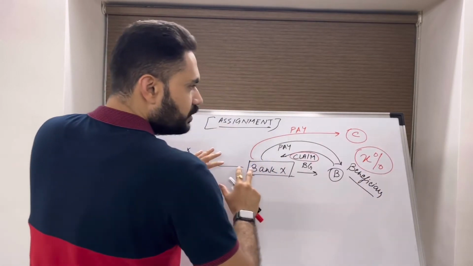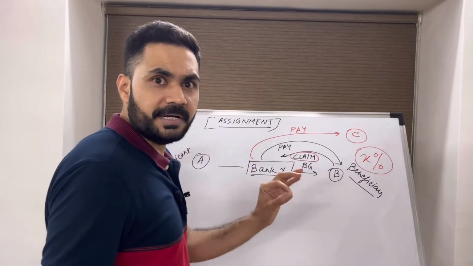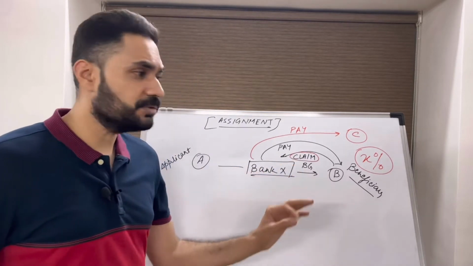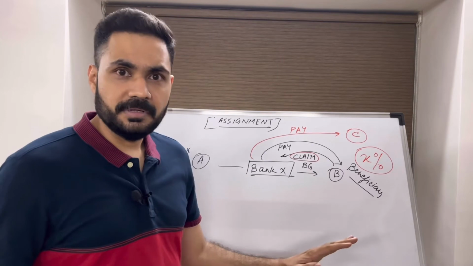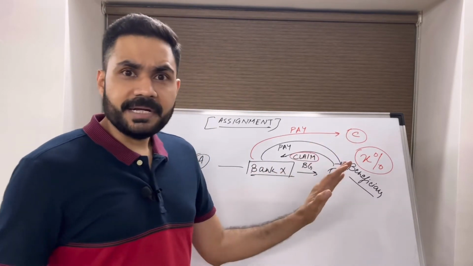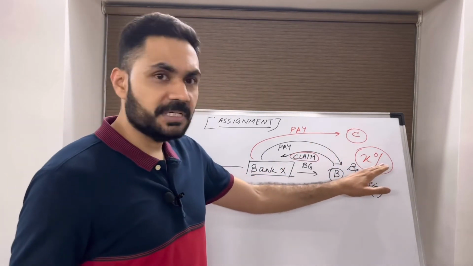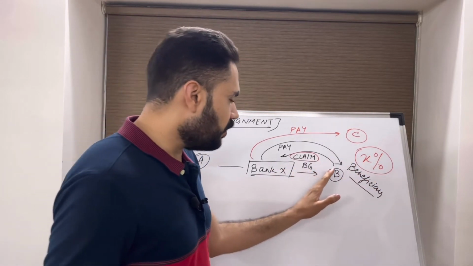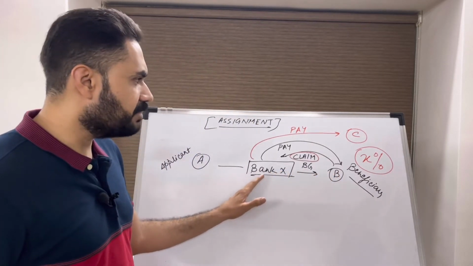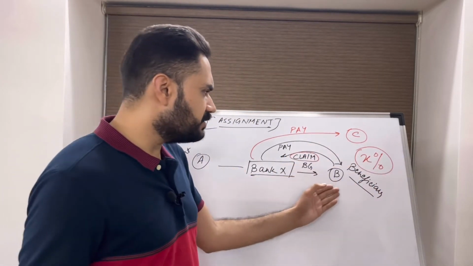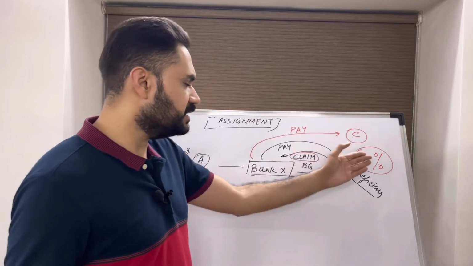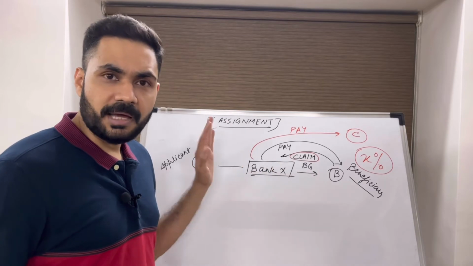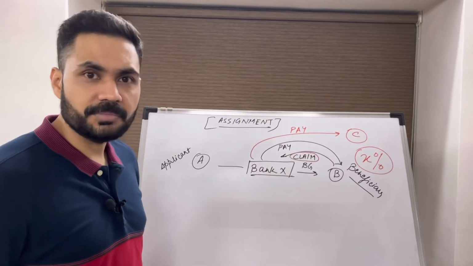This entire scenario is only dependent on the bank's consent. If the bank is not giving consent to this assignment, this cannot happen. C has no right to claim from the bank for his share. If B lodges a claim and mentions in that claim that please assign the proceeds, or B gives instructions to the bank to assign the proceeds, unless and until the bank agrees to this, this assignment will not happen. So this was assignment of proceeds.